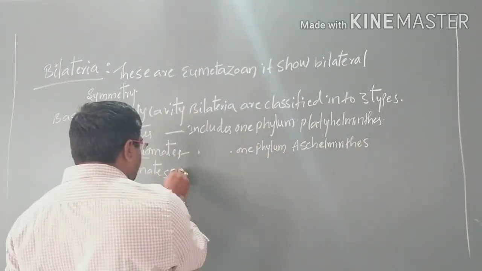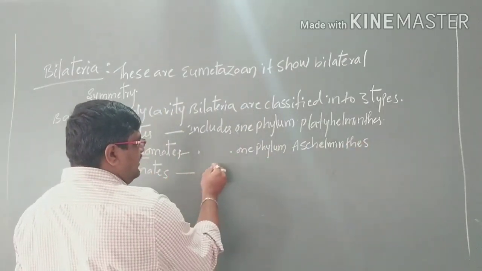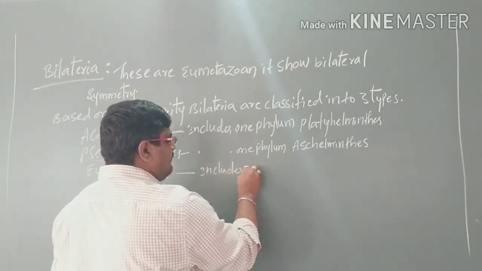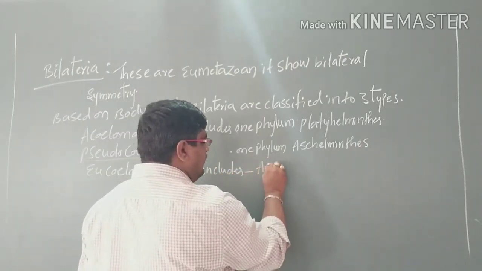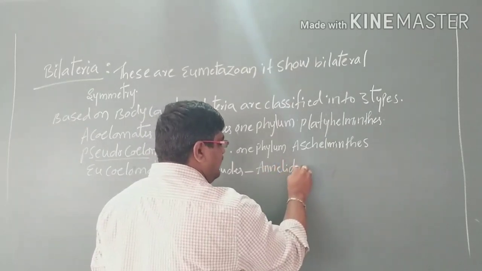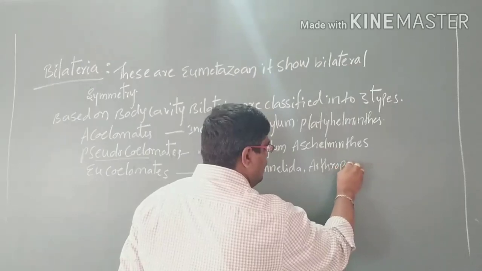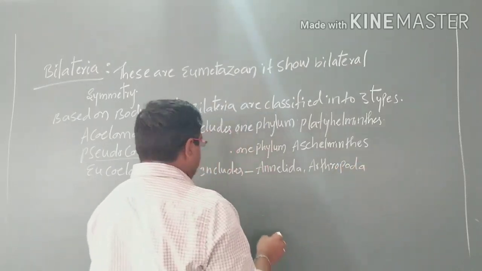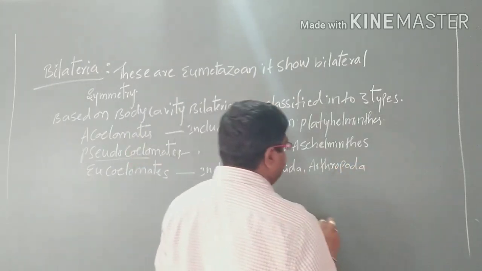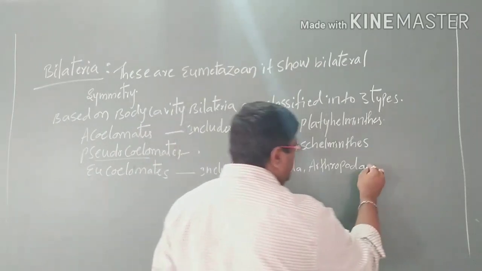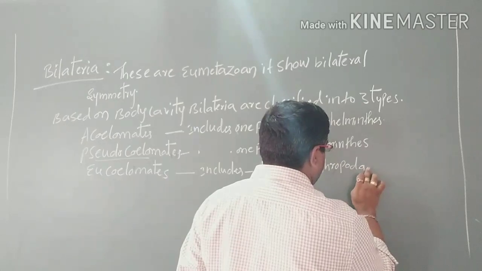And eucoelomates include Annelida, Arthropoda, Mollusca, up to the chordates.